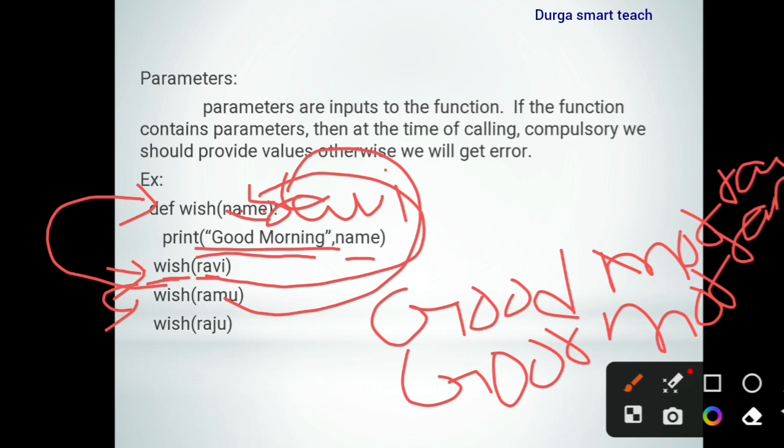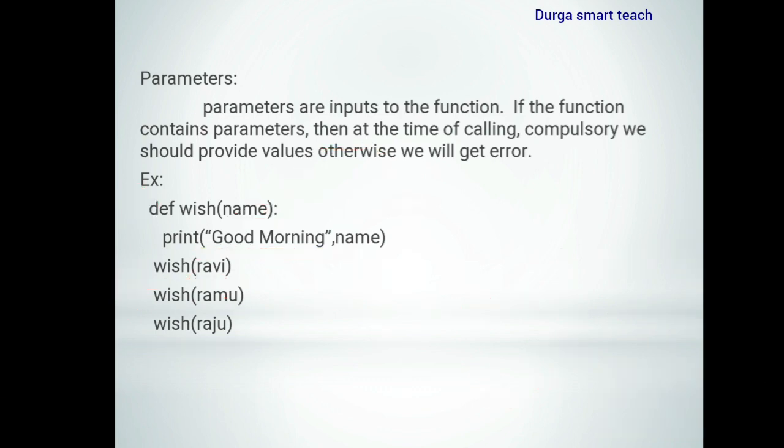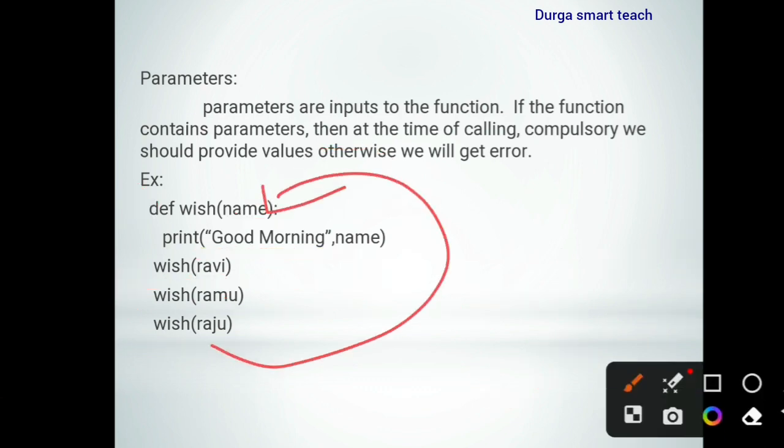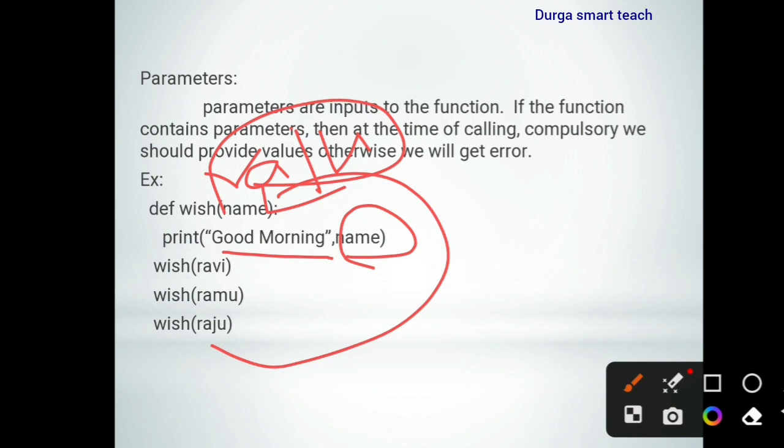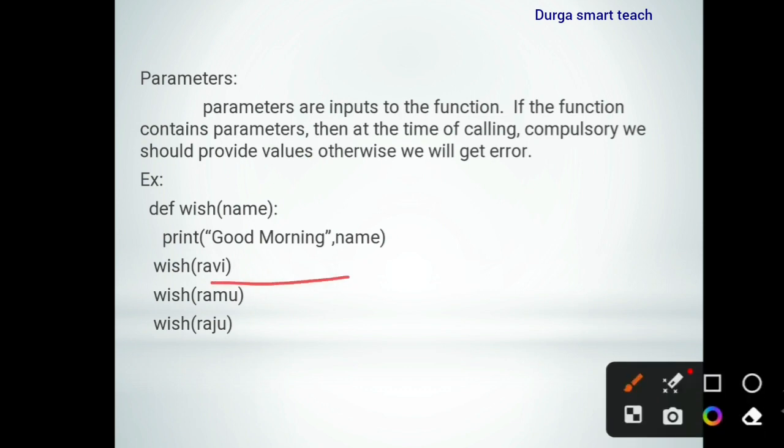After that we call the wish function again, but now we are passing the parameter Raju. So name contains Raju, and it will print good morning Raju. In this way we can pass values to variables at the time of calling.